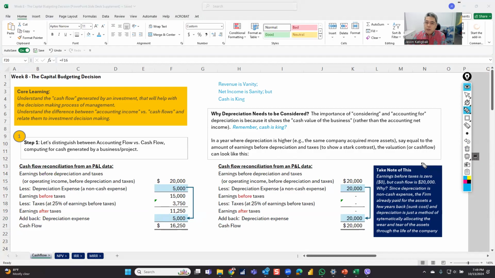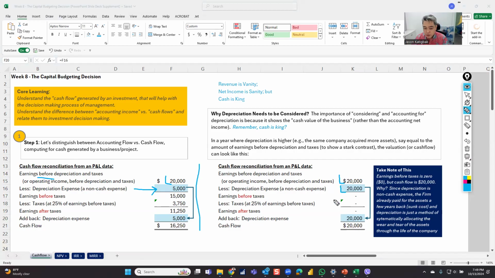Now, somebody would say, okay, I kind of get it, but can you give me one more example? Just in case, the same example right here. What if the company has an income before depreciation and taxes of 20,000, and then let's increase the depreciation to the same amount, 20,000. Income before taxes and depreciation is 20,000.